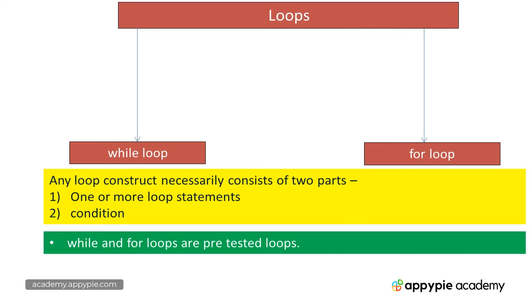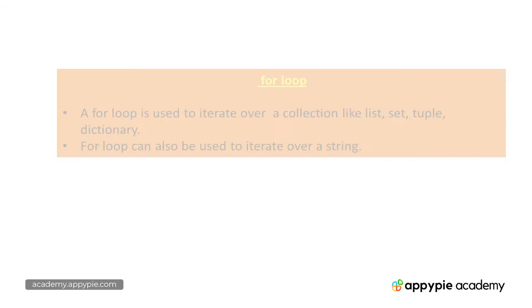I am talking about this because if you have studied any other programming language like C, C++ or Java, there we have post-tested loops also, which is do while, in which case first the loop statements are executed, then the condition is tested. But in Python, there are only two loops, while loop and for loop, and both are pre-tested loops.